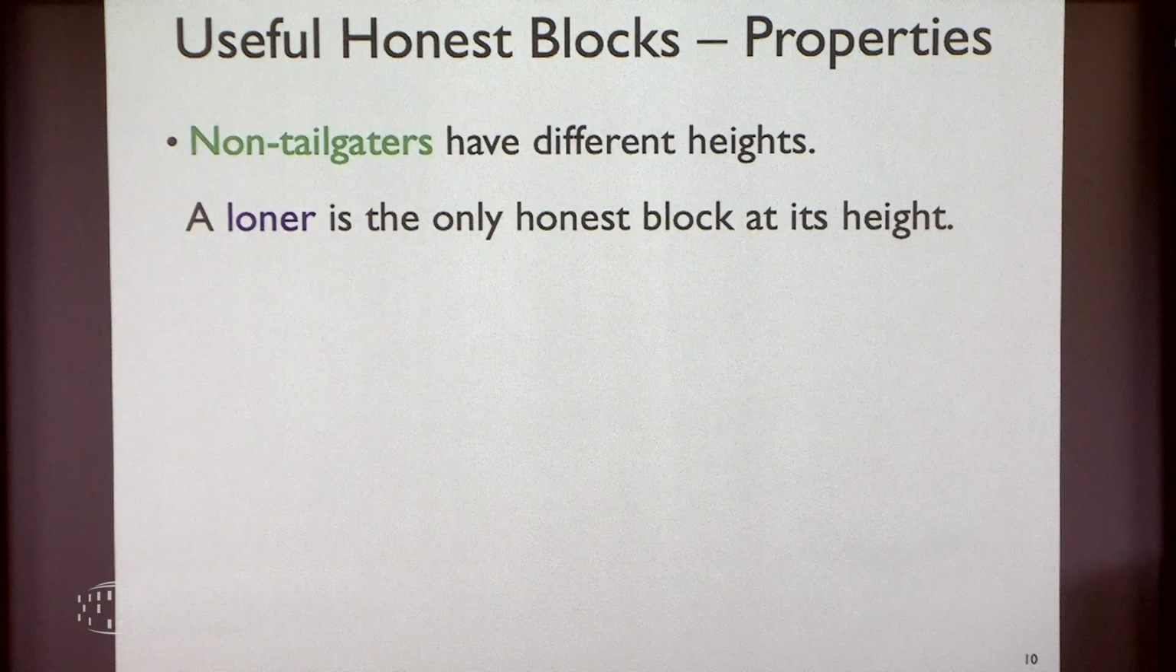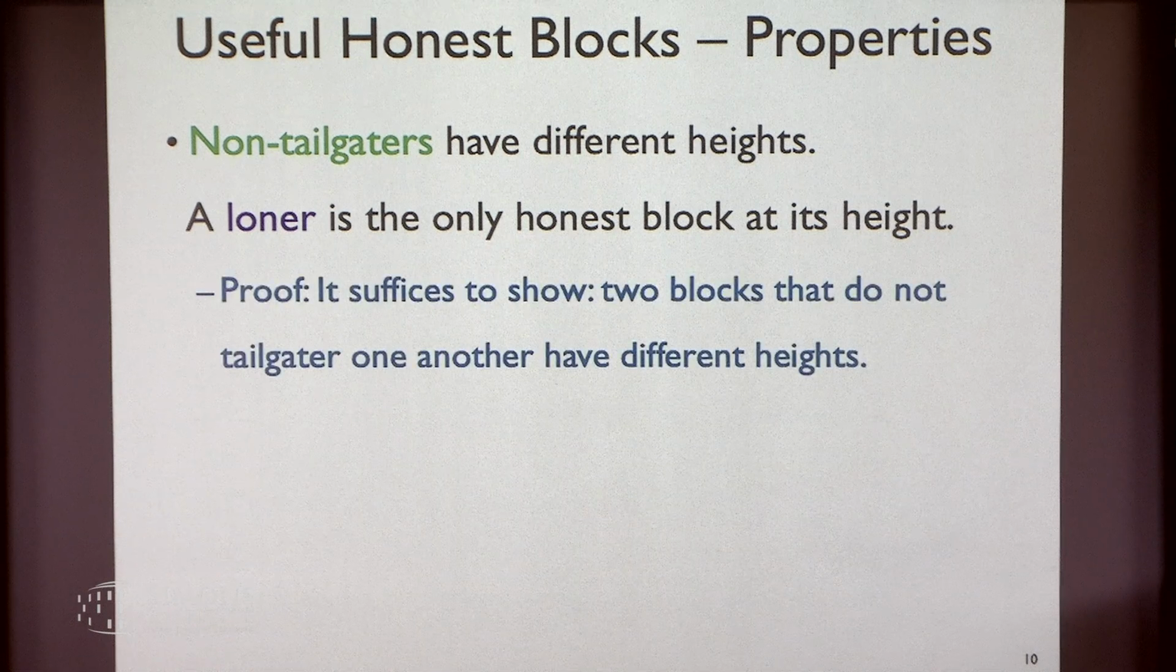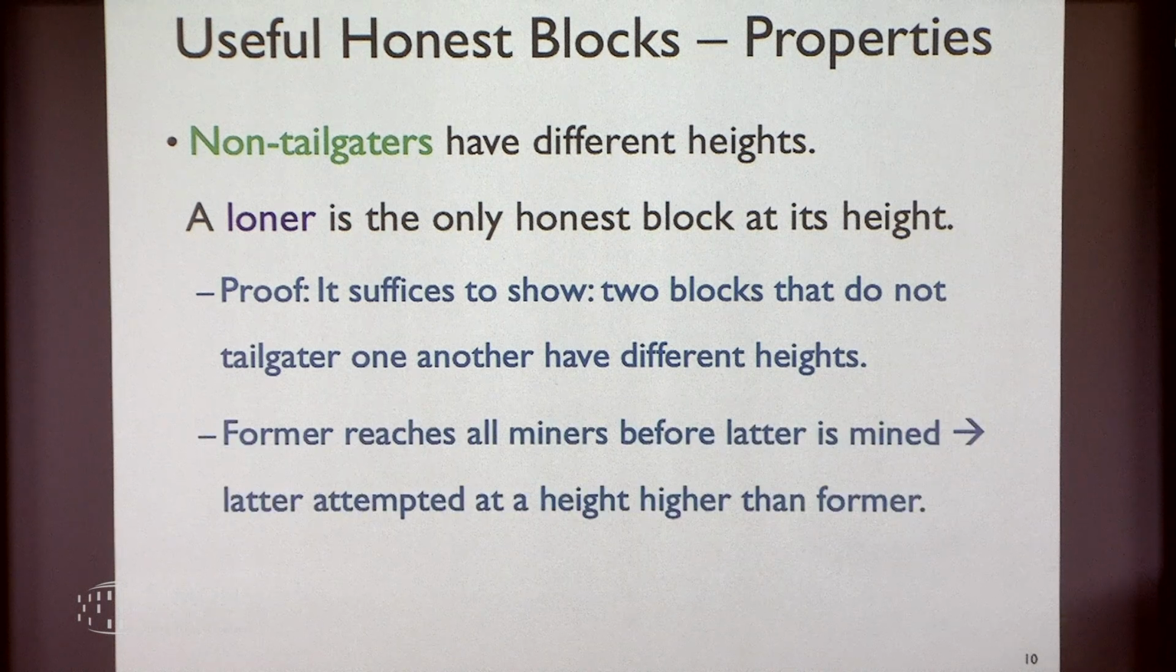Okay. So these useful blocks, they have some nice properties. In particular, non-tailgaters do not have the same heights. And a loner does not share height with any other honest block. Right? And the proof is very simple. It suffices to show that if two blocks do not tailgate one another, then they will not be on the same height. Because the latter one is aware of the previous one, so at least the latter one will be attempted at a higher height.